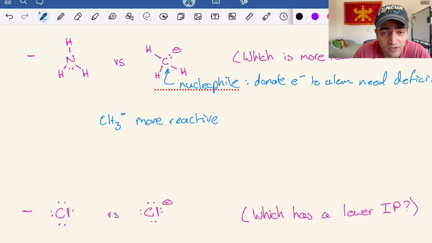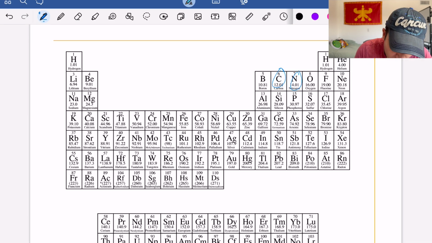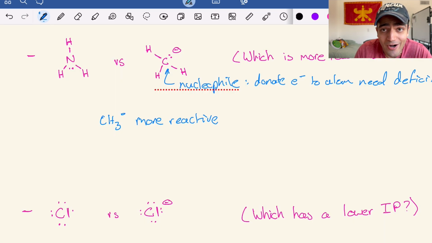It's going to be more electronegative, which means that it's going to hold on to the electrons tighter. It's going to require more energy being put in order to break off one of those electrons, whereas this carbon is less electronegative because it's further to the left on the periodic table, which means that it's going to require less energy to be input in order to remove one of its electrons.